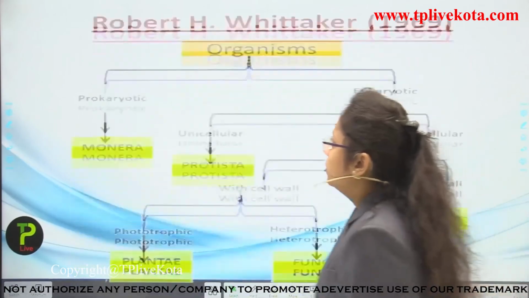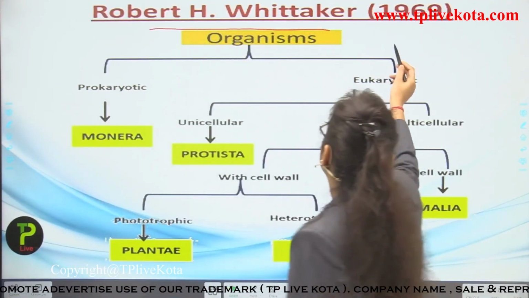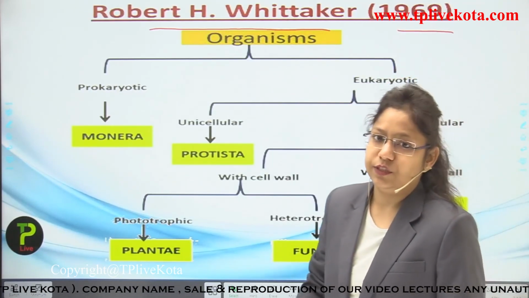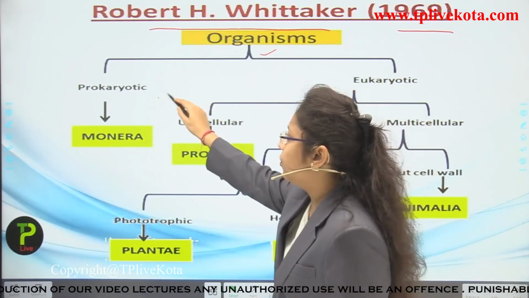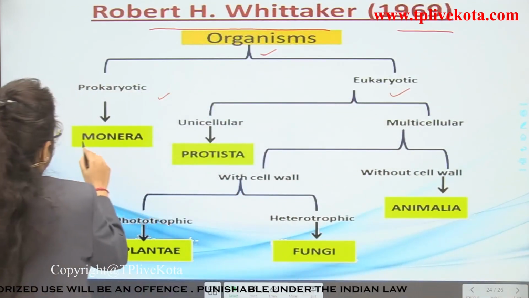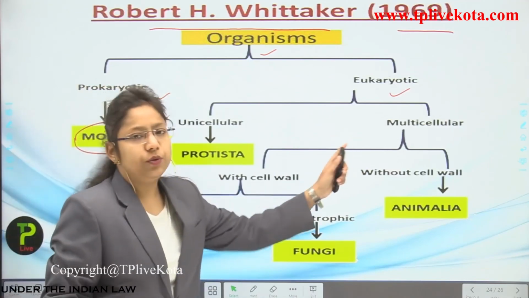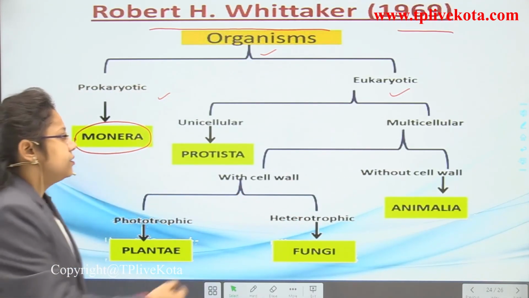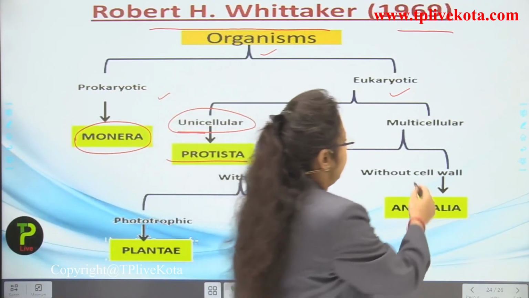Okay, so now you can see here Robert H. Whittaker in 1969 classified organisms like this. So let us see the divisions through this flow chart. Organisms were categorized as prokaryotic and eukaryotic. So prokaryotic organisms were counted in Monera. Now if we talk about eukaryotic, then there are two types of organisms, unicellular and multicellular. So unicellular will be in Protista.